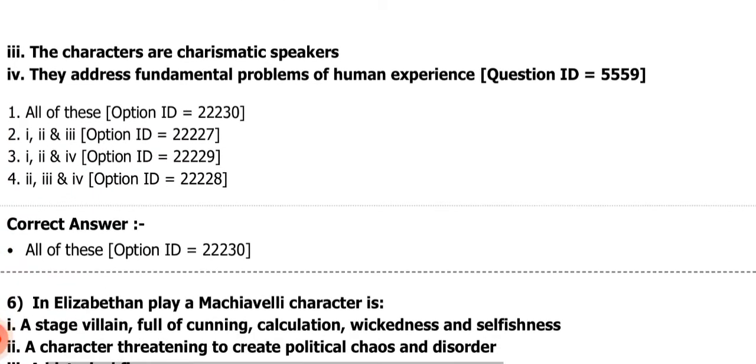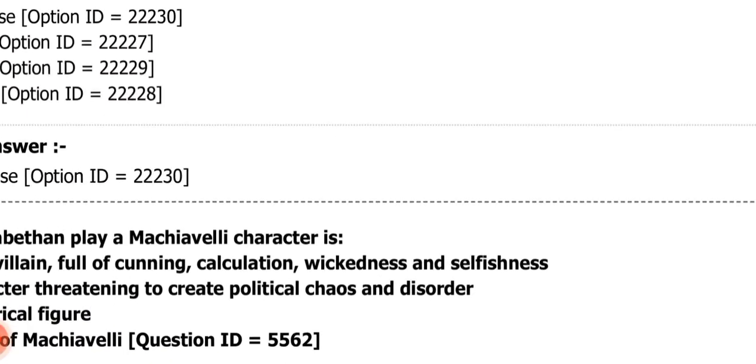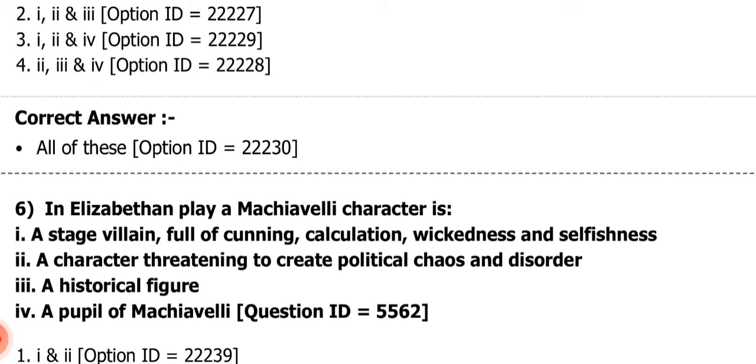Next question. In Elizabethan play, a Machiavelli character is, we must have heard this term Machiavelli. In Elizabethan play, a Machiavelli character is number 1, a stage villain full of cunning, calculation, wickedness and selfishness. Number 2, a character threatening to create political chaos and disorder. Number 3, a historical figure. Number 4, a pupil of Machiavelli.